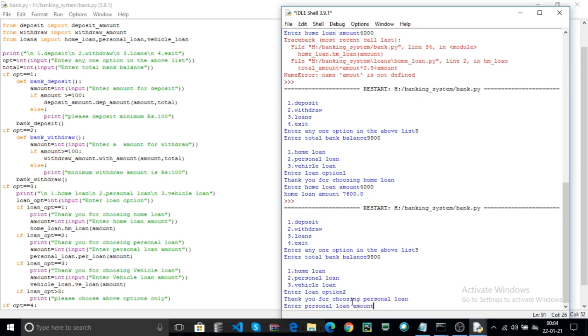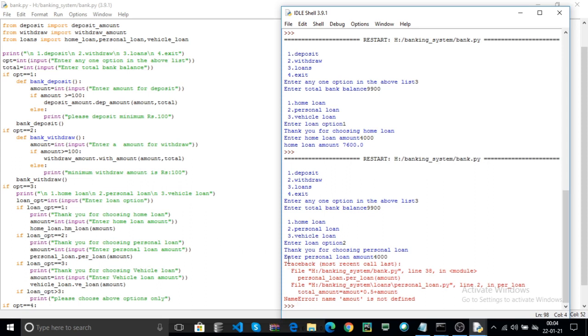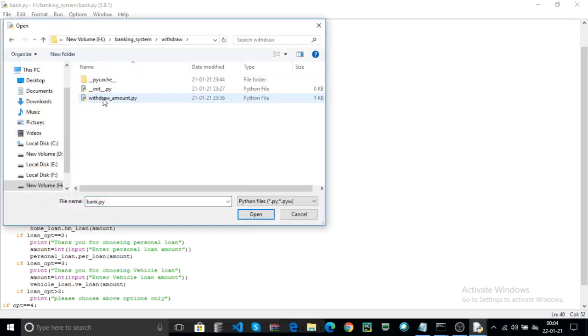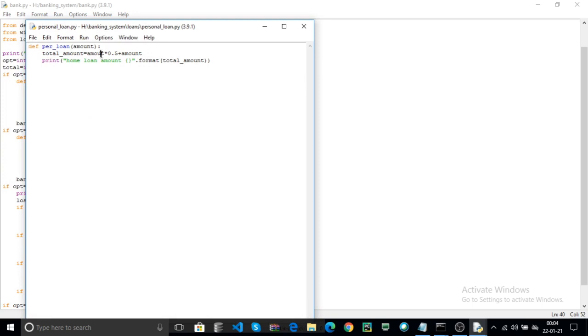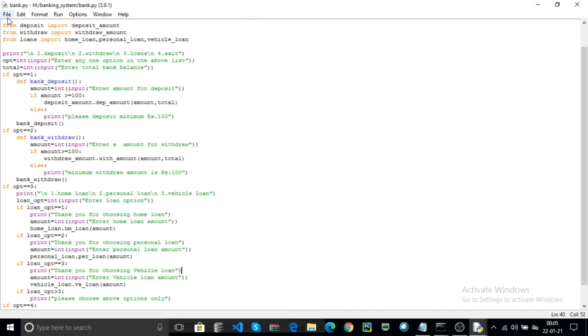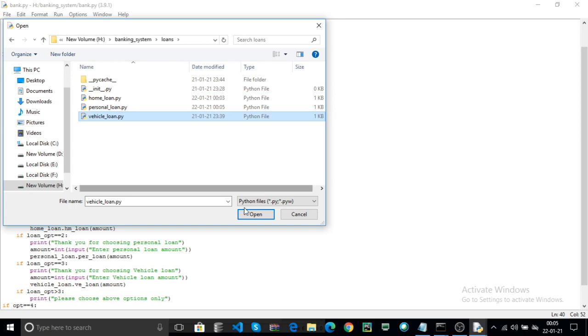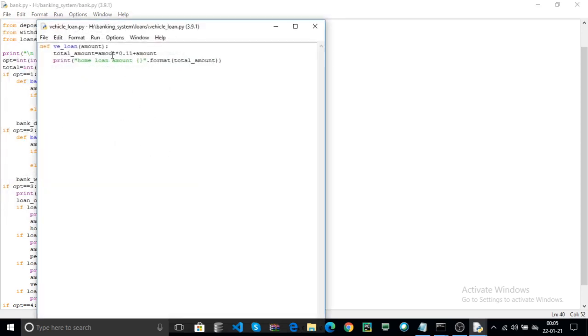Choose personal loan. Here same. Here amount, oh sorry, again spelling mistake. Open loans, personal loan, open. Here amount and Ctrl+S. Now again open, check with the other file also, vehicle loan. Here Ctrl+S.